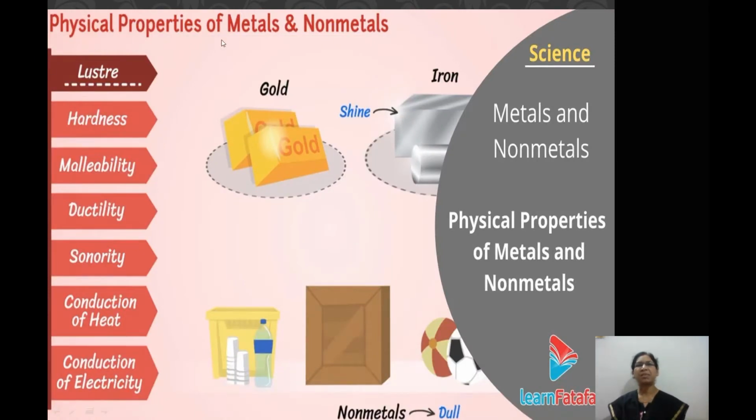What are the physical properties of metals and non-metals? They are luster, hardness, malleability, ductility, sonority, conduction of heat and conduction of electricity. So in this chapter we are going to learn about all these things in detail.